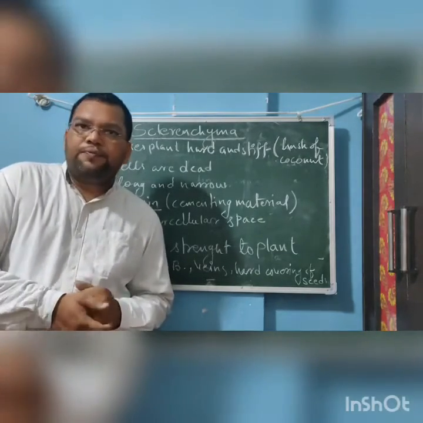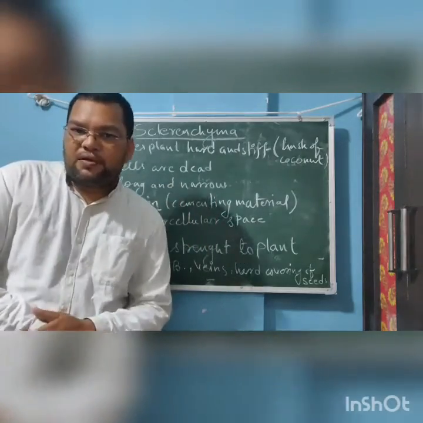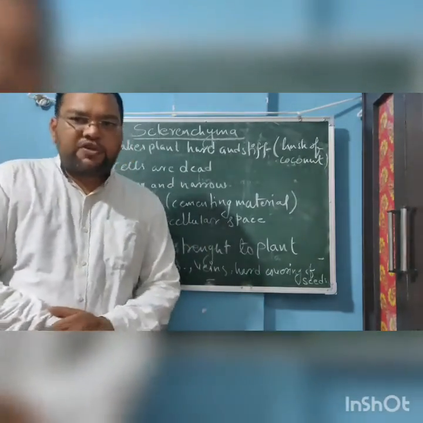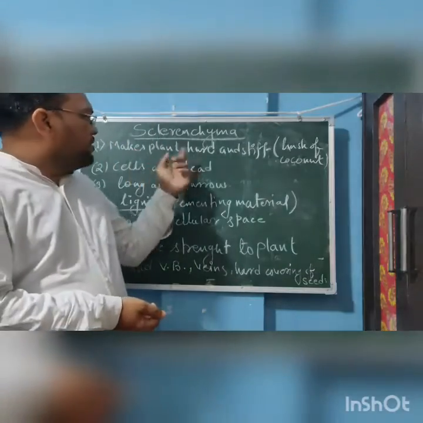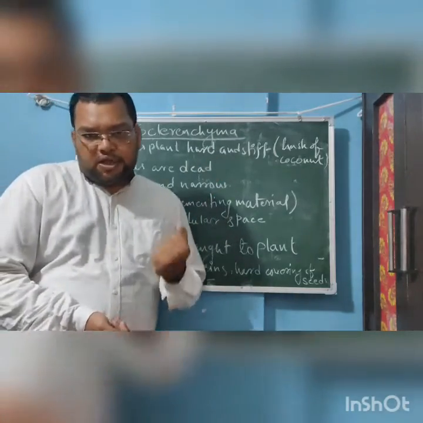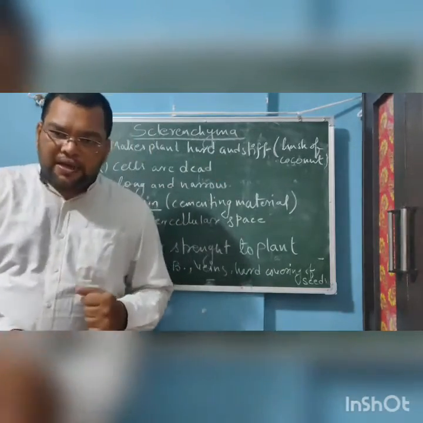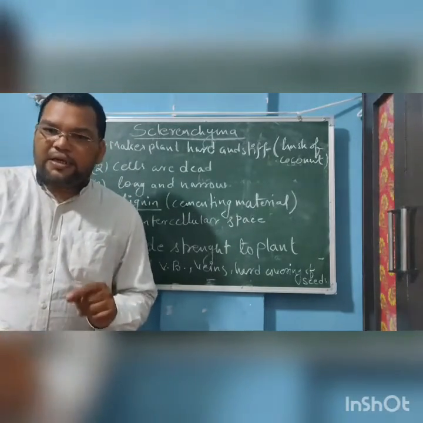The husk of coconut is made up of this type of tissue, the sclerenchyma. This tissue makes the plant hard and stiff. The sclerenchyma tissues are dead tissues.